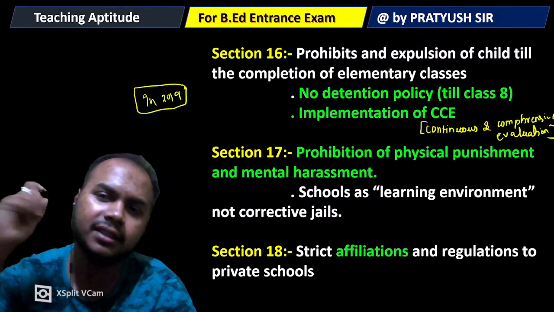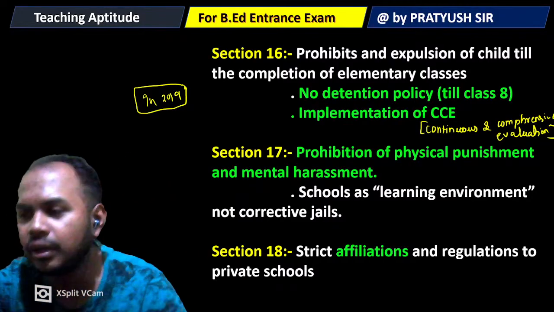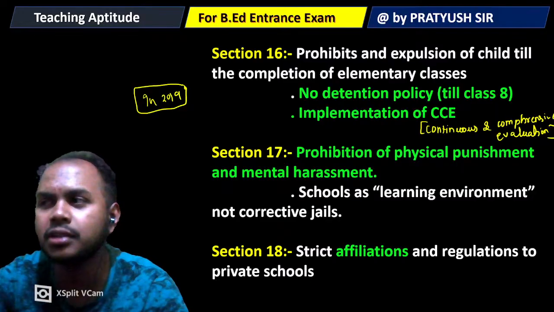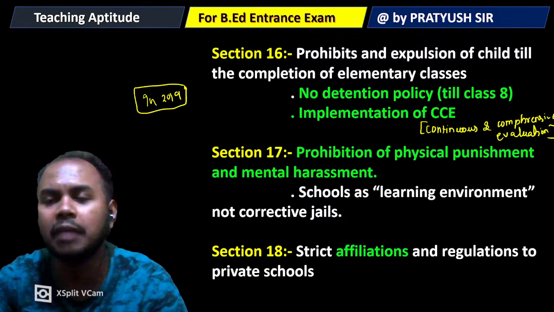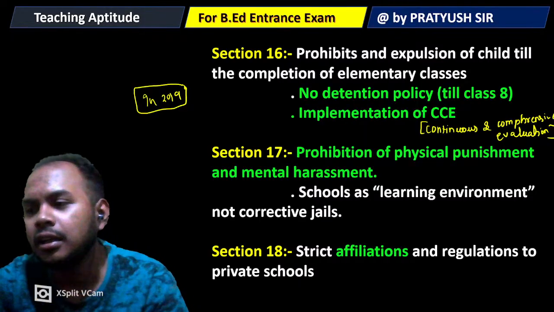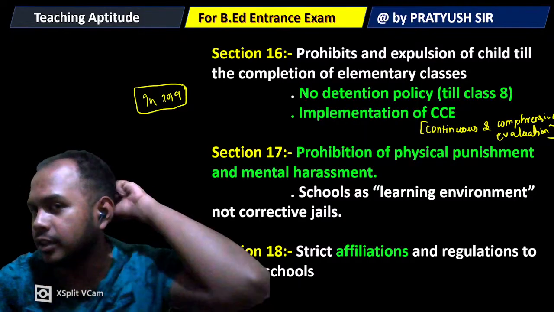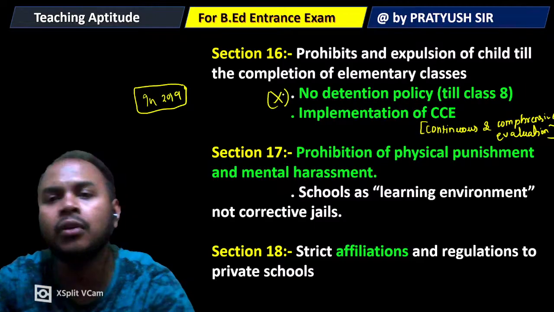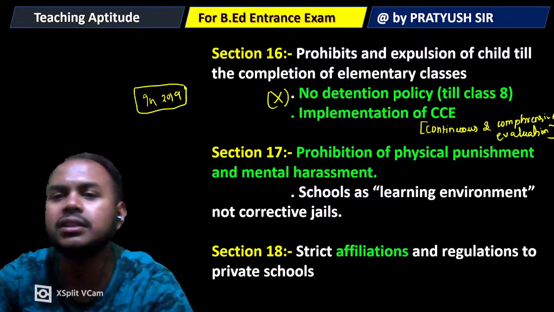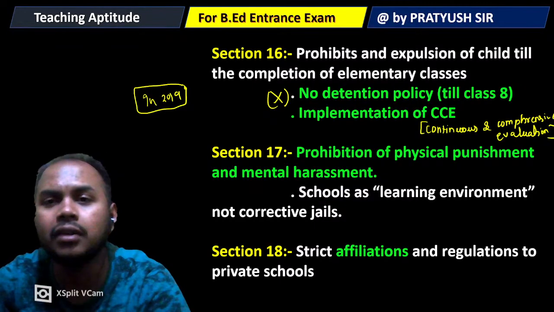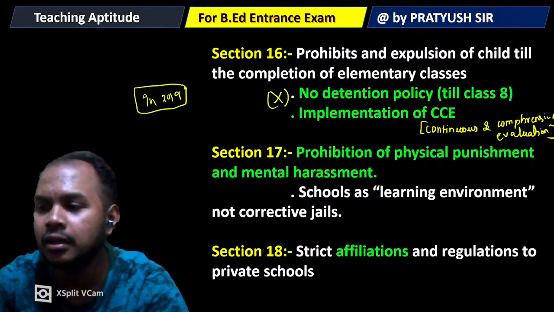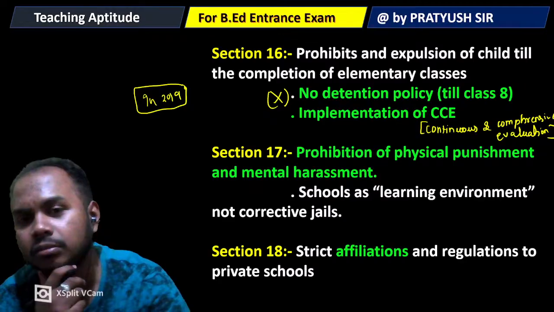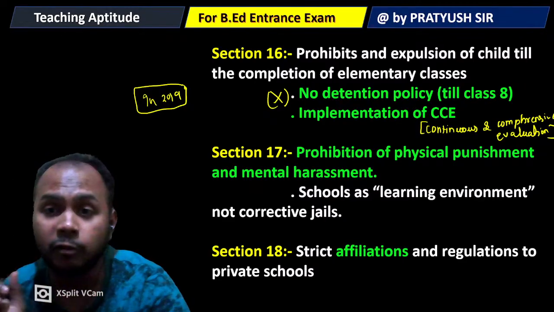The no detention policy has its own cruelty also, as it promotes students who don't achieve the minimum level of learning, MLL, in appropriate classes. For that reason the government in 2019 scrapped the NDP policy and allowed various state governments to conduct examinations in class 5 and class 8 in order to ensure the minimum learning limit.